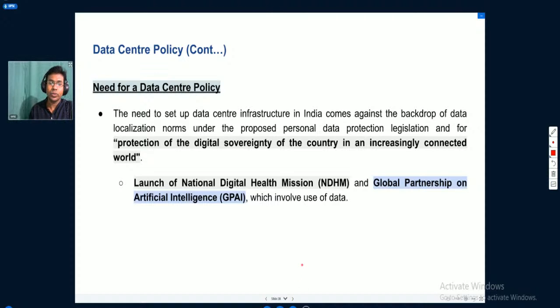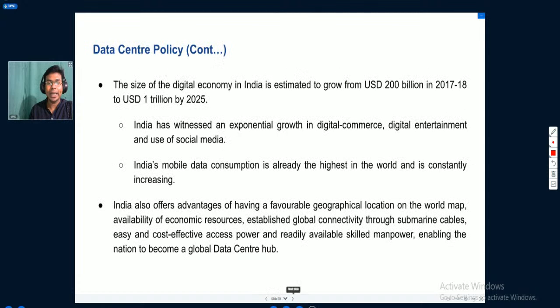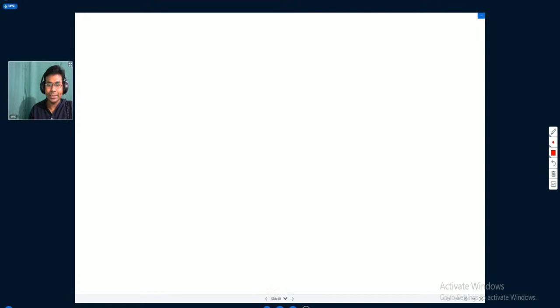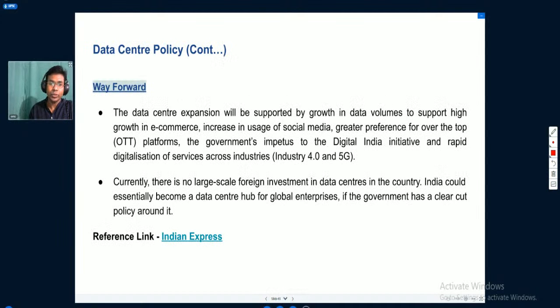So what are the needs for our data center policy? The needs have been mentioned over here. In your free time, I would expect you to read these things by pausing this video. That's all that I had to discuss for the day. You can learn from the slides by pausing the video. If you want to learn more, you can follow this reference link from Indian Express.